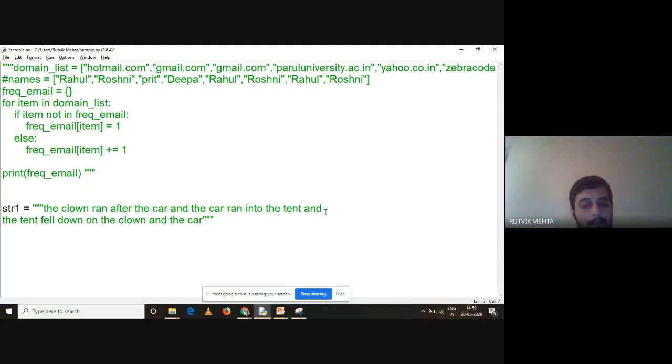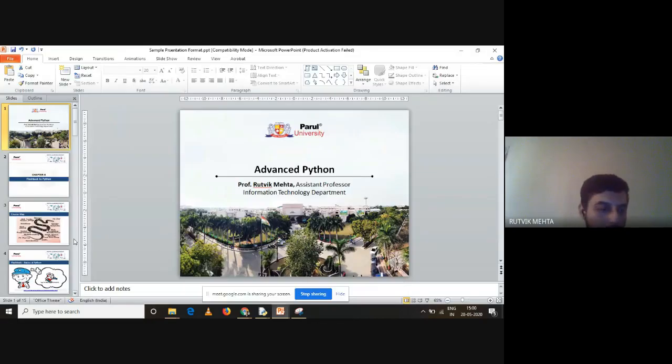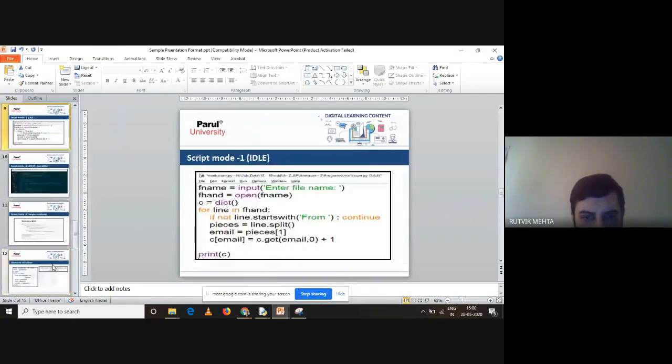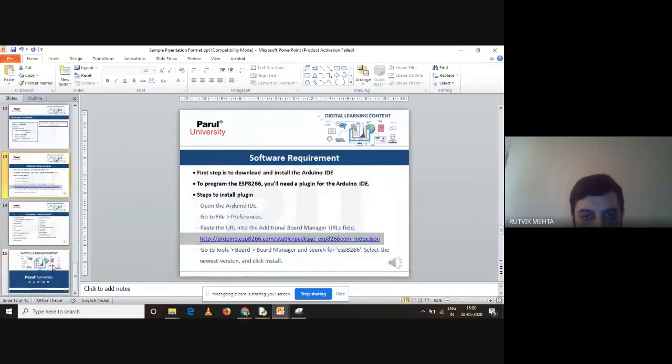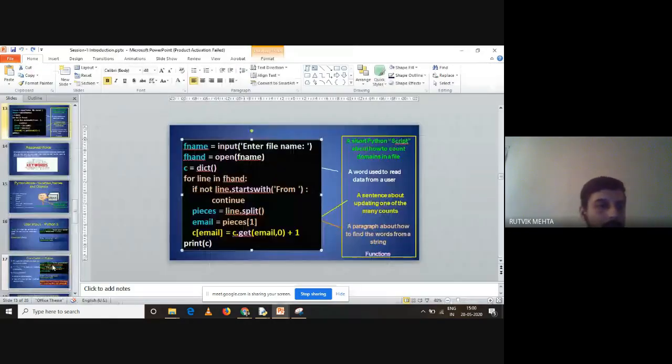This can be used for so many purposes. One of the very basic purposes which I can show you is this frequency count. Later on, there is a library in Python called word cloud, so we can create a word cloud like this. Let me show it somewhere in the PPT. Yeah, over here.